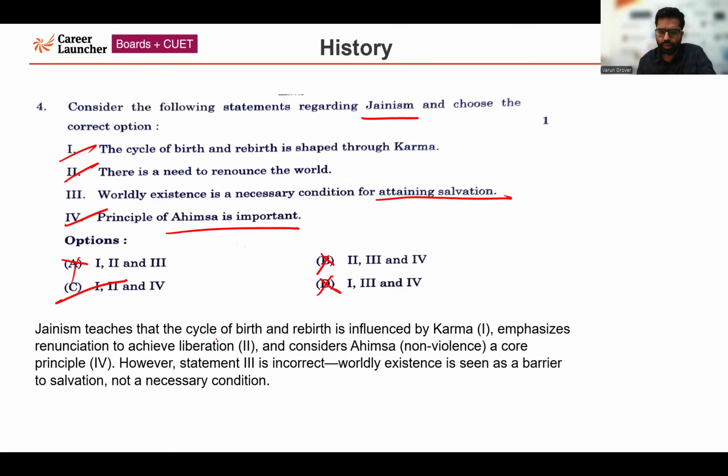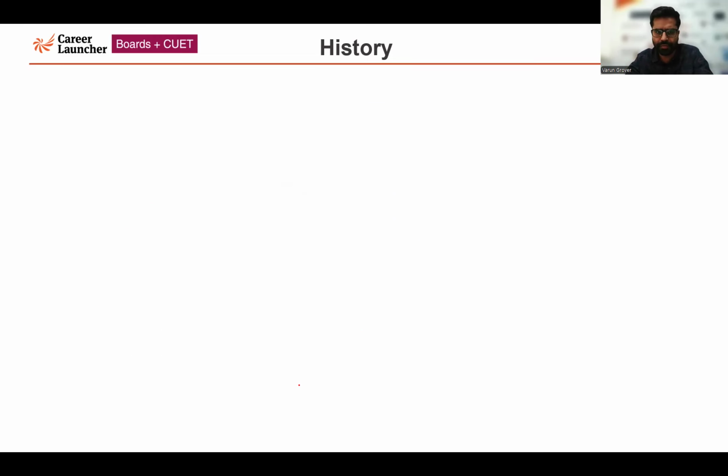The cycle of birth and rebirth is influenced by karma, as Jainism says. It emphasizes renunciation to achieve liberation. Ahimsa, which is non-violence, is also considered a core principle of Jainism. However, statement 3 is incorrect. So the correct answer for this question is option C. Now, next question, question number 5.